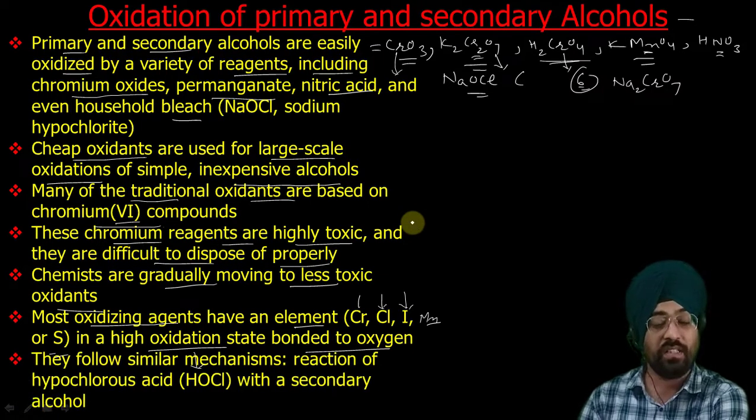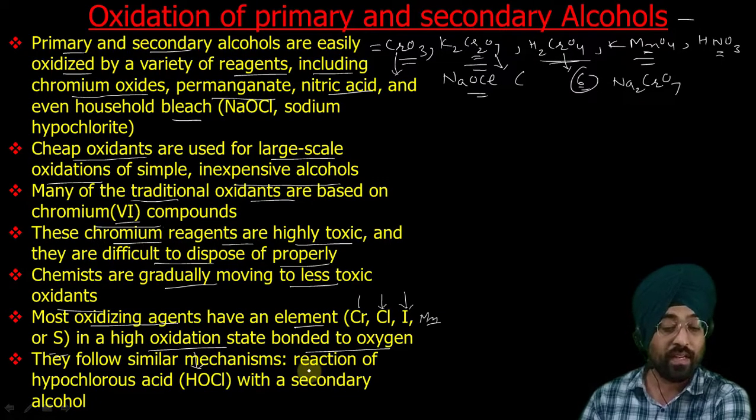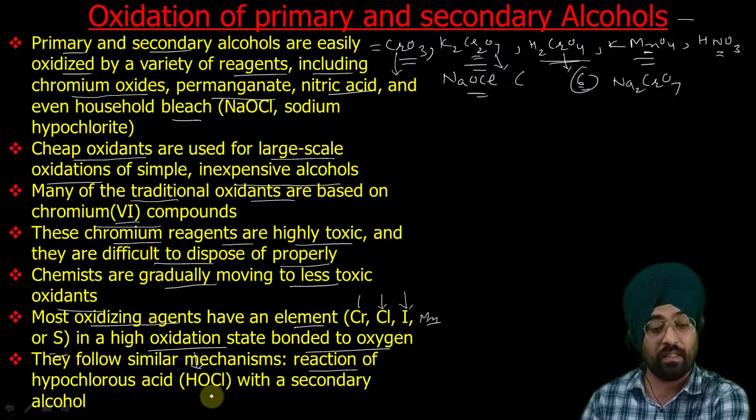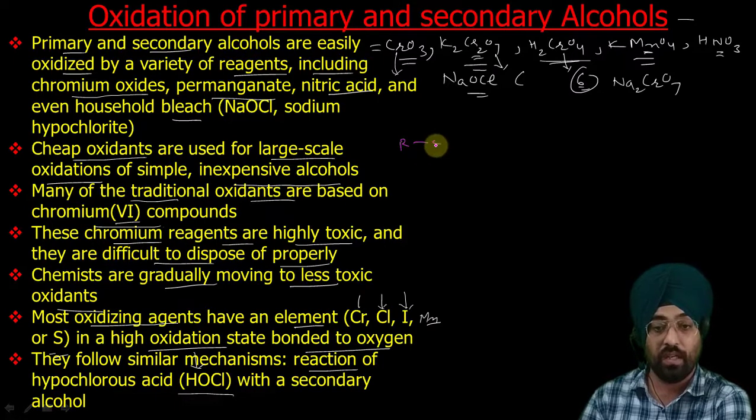All these reagents have a similar mechanism. I will try to show a simple mechanism with the oxidation of a secondary alcohol with hypochlorous acid. Let us see what might occur during oxidation. Suppose we have this secondary alcohol.